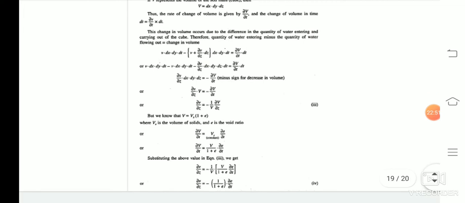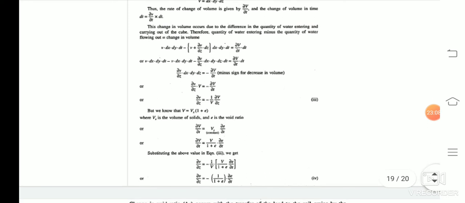So here we can write that v into dx dy dt minus (v plus del v/del z into dz) into dx dy dt equals del V/del t into dt. From here we can compute that del v/del z is equal to minus 1 by V del V by del z. The minus sign indicates that there is a decrease in volume while the water flows out of the soil sample.